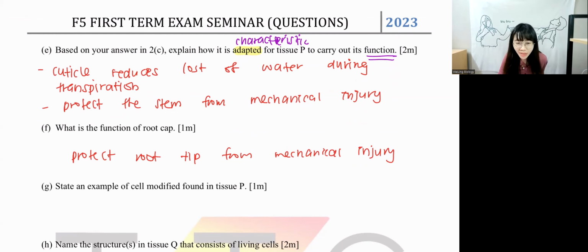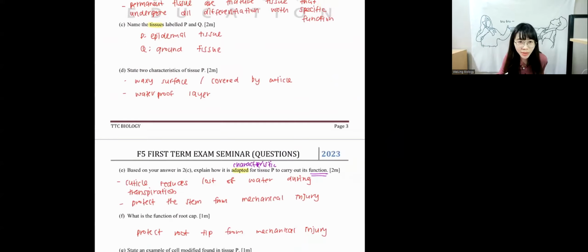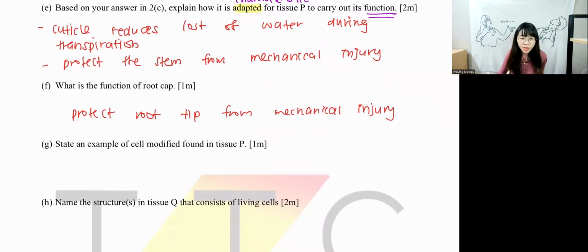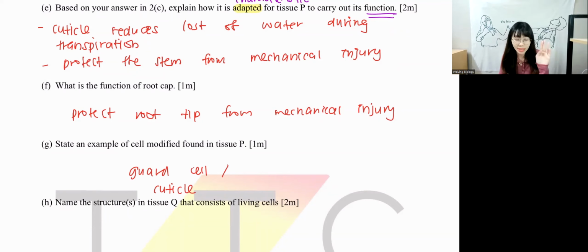G. State an example of the cell modified found in tissue P. Tissue P is epidermal cell. So what is the example that can be found in epidermal cell? In epidermal cell, we have cuticle, we have guard cell, we have root hair cell. But if you want to base on this question, which is a stem, then you can write cuticle. But if it's not stem, we can write guard cell also. You can write cuticle. You can write root hair cell also. But this is stem, so usually we write cuticle. If you want to write guard cell or root hair cell, it's also correct if it's not based on stem.